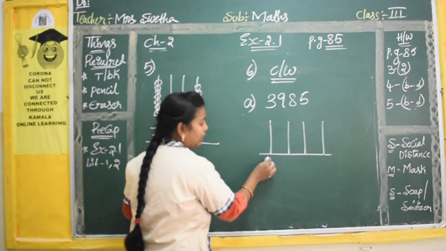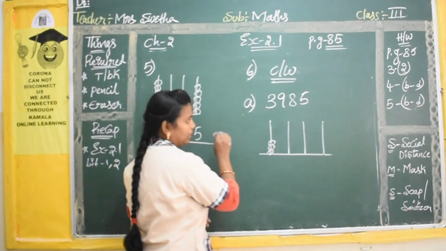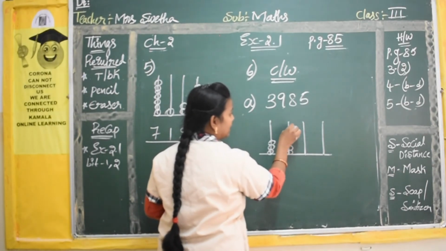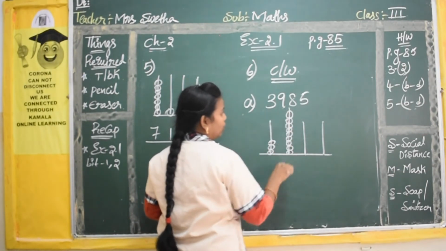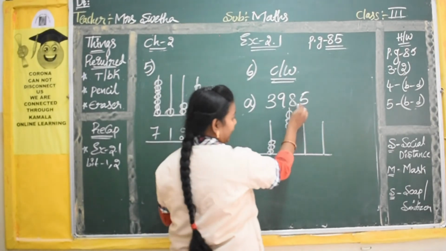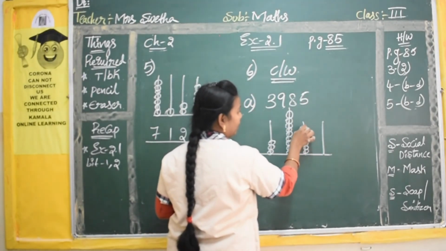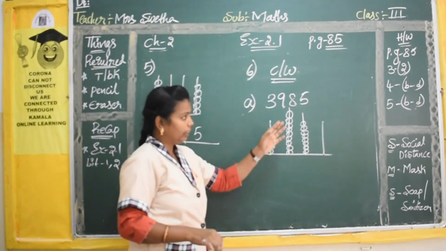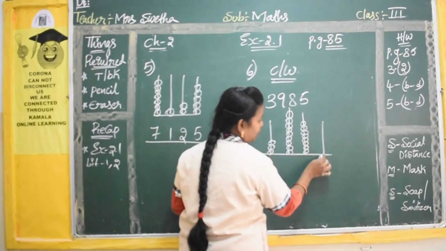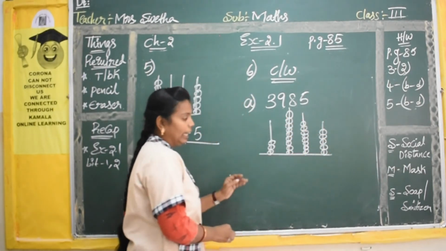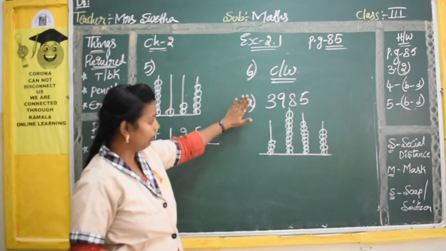See, here 3 is there, no? So 1, 2, 3 beads. Here 9 is there, 1, 2, 3, 4, 5, 6, 7, 8, 9, so 9 beads you have to draw. Here 8, 1, 2, 3, 4, 5, 6, 7, 8 beads. Okay, then the next digit 5, 1, 2, 3, 4, 5. Okay, like this you have to draw the abacus.